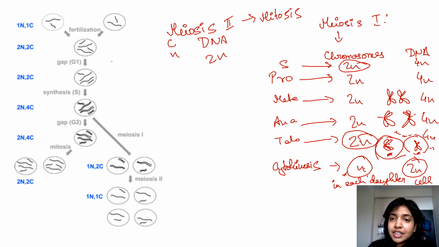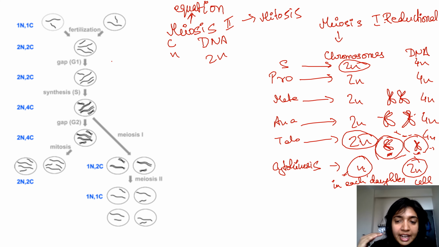So meiosis 1 is reductional. However, meiosis 2 is equational. That means if each cell is starting with n number of chromosomes, it will end with n number of chromosomes only. So it's equal. From the beginning to the end, the number of chromosomes remain as n. So this is your starting point. Start with n and 2n.